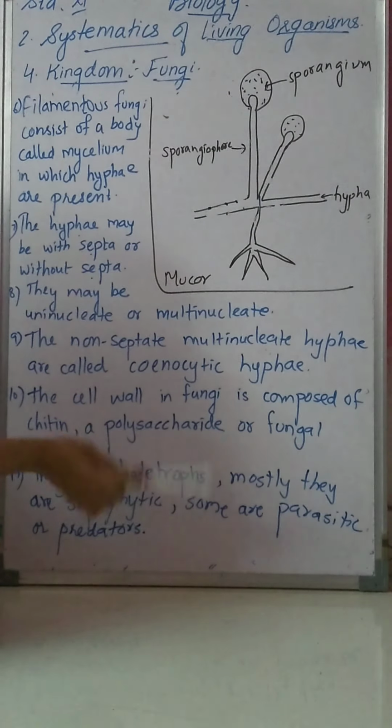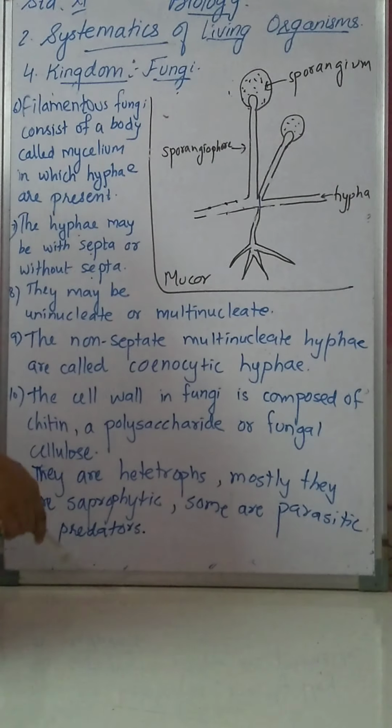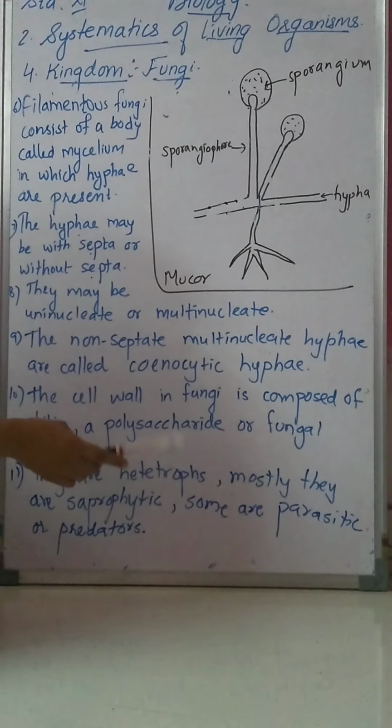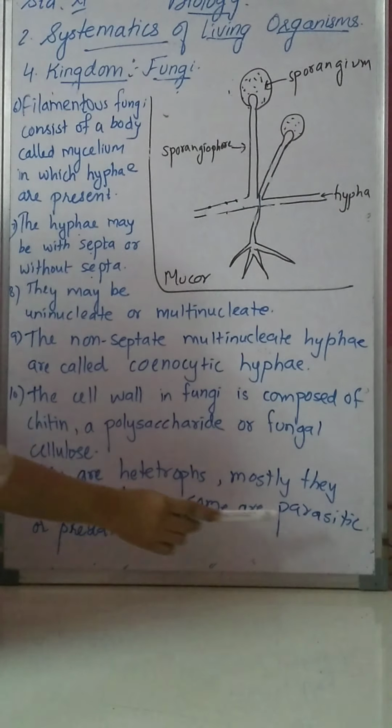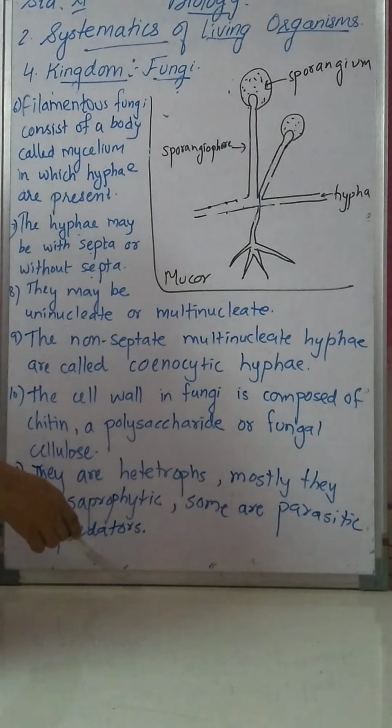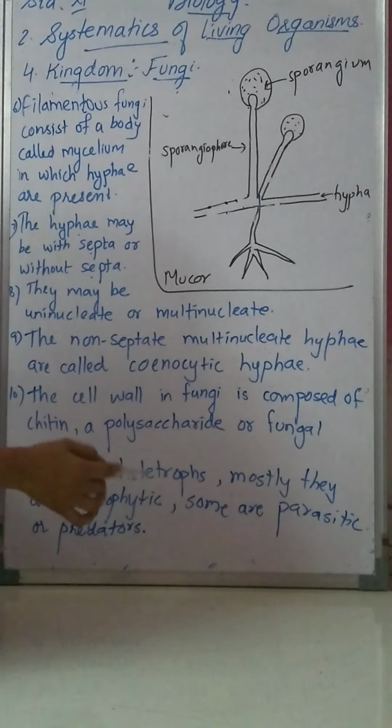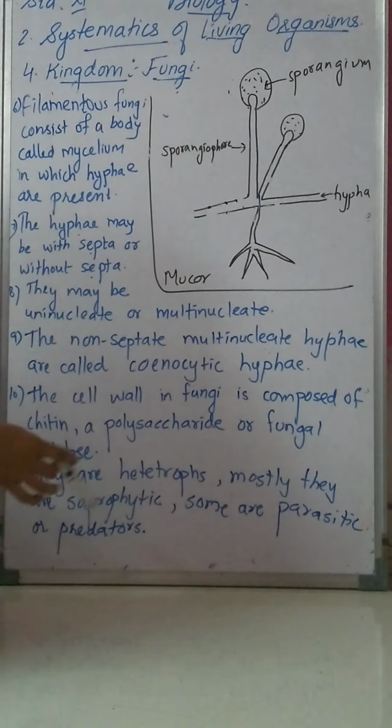Parasitic fungi are also present, and some are predators. Okay, fungi, as they are heterotrophs, may be saprophytes, parasites, or predators. But mostly saprophytic fungi are present. Few are parasitic and few are predators.